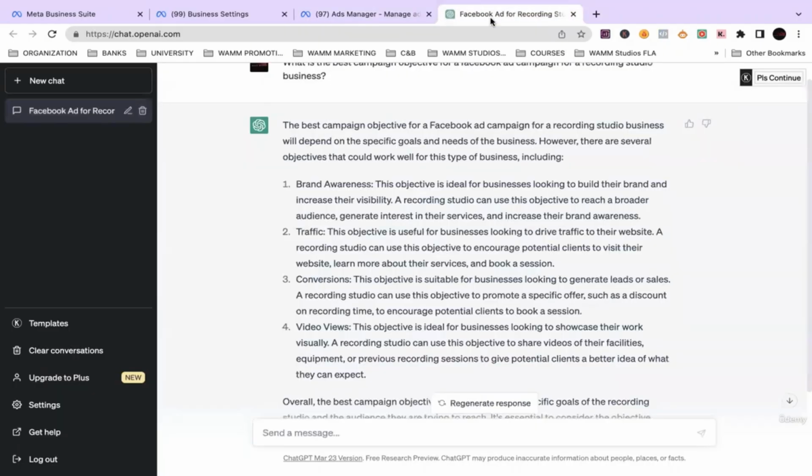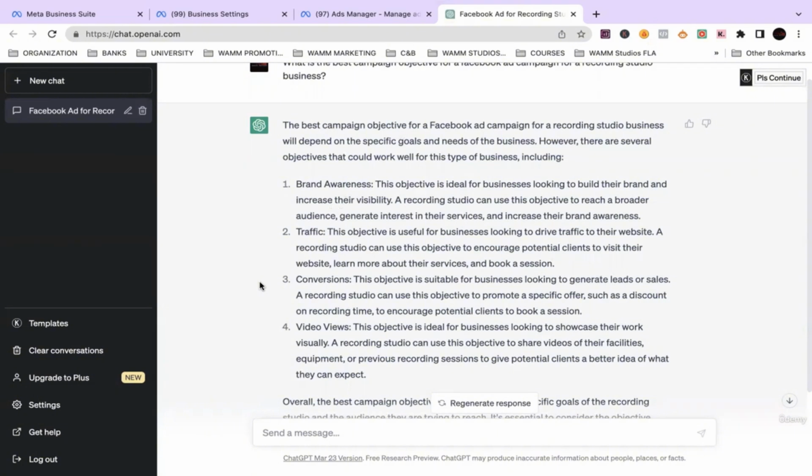Not only does it give them to us, it gives us the meaning behind each one. The best campaign objective for a Facebook ad campaign for a recording studio business will depend on the goal: brand awareness, traffic, conversions, video views. So it all depends on our goals. What is our goal? Of course, the ultimate goal is to drive sales, conversions, whether that's a sale or a lead.